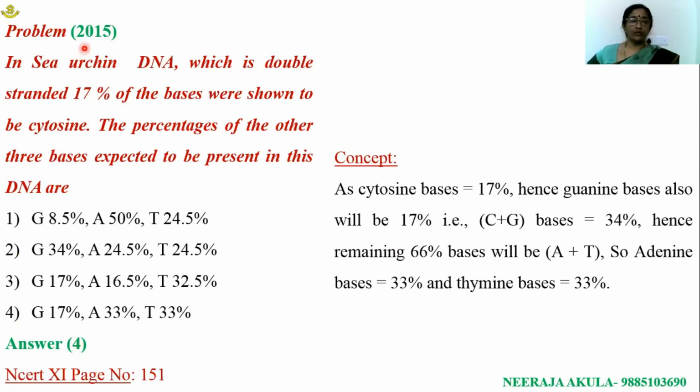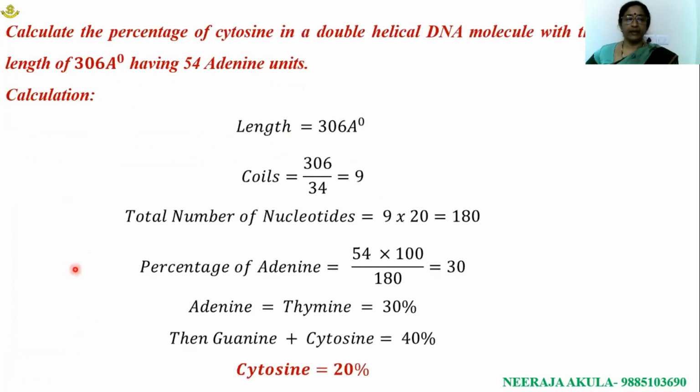Here is a problem which we got in 2015. In sea urchin DNA, which is double-stranded, 17% of bases were shown to be cytosine. The percentage of the other three bases expected would be: cytosine is 17%, guanine also comes to 17%. Put together we get 34%, and the remaining is 66%, from which we can calculate the percentage of adenine and thymine. So 17% guanine, 33% adenine and 33% thymine.